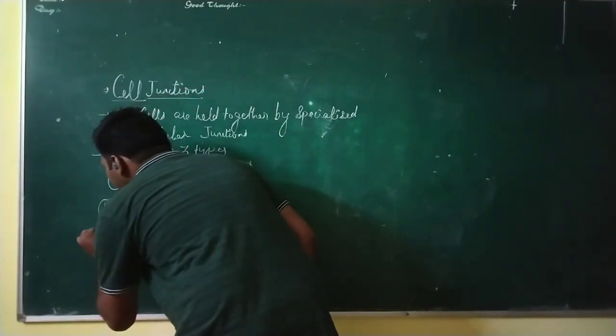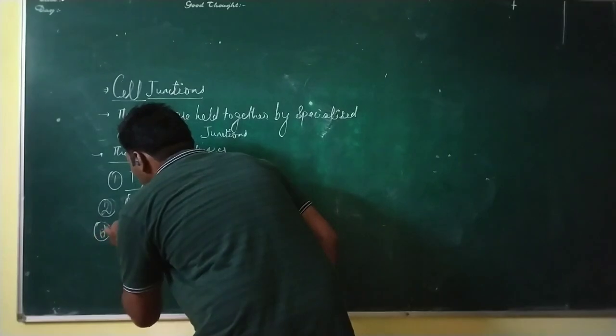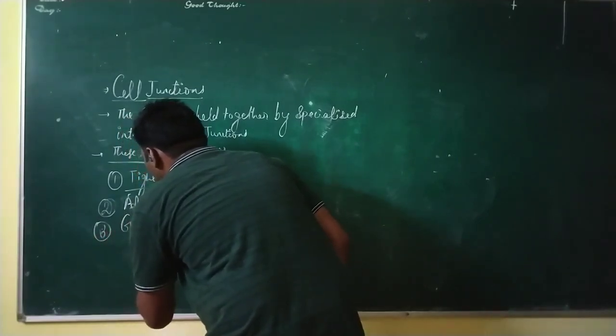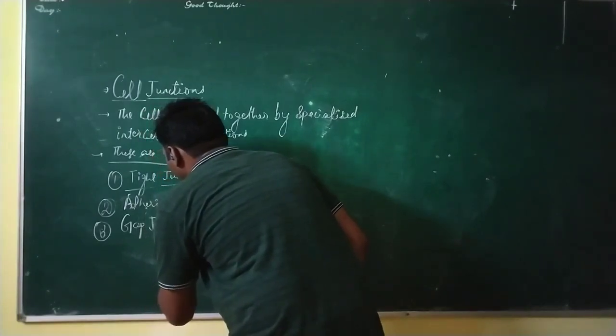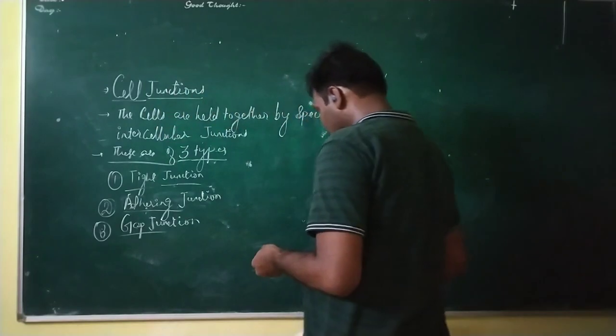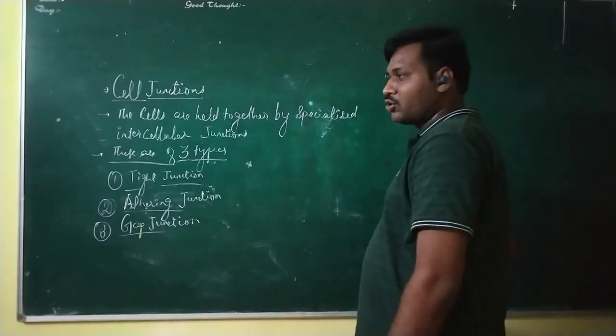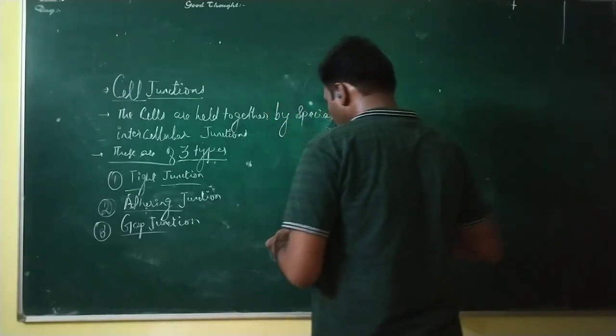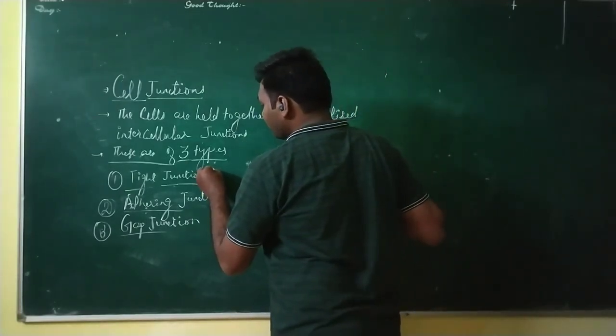And third will be the gap junction. So, what is the function of the tight junction, adhering junction, or the gap junction? Let's write down and understand this. So, tight junction means what?